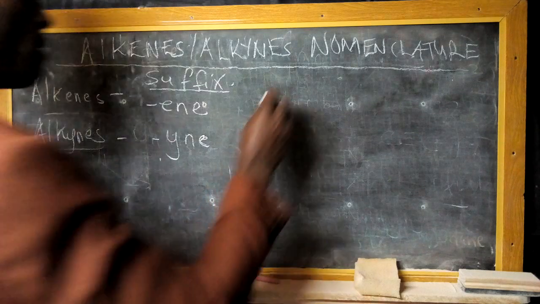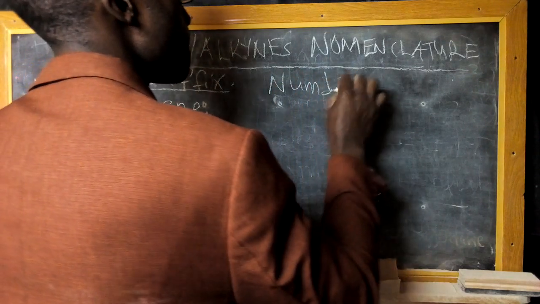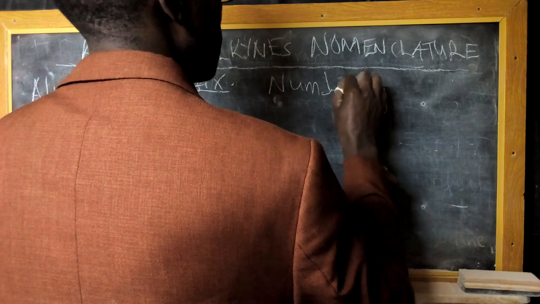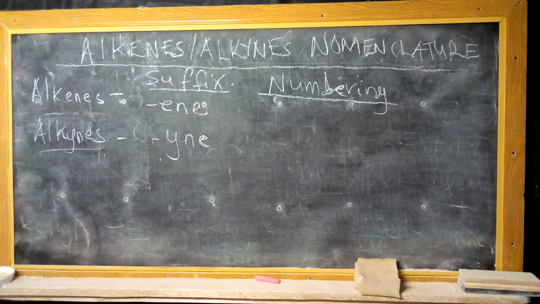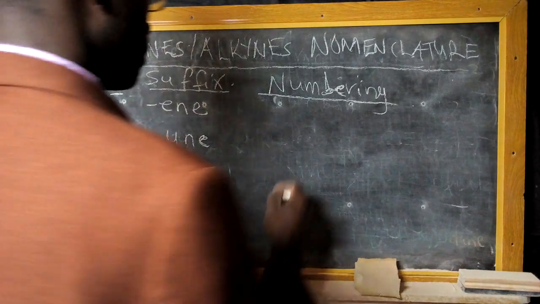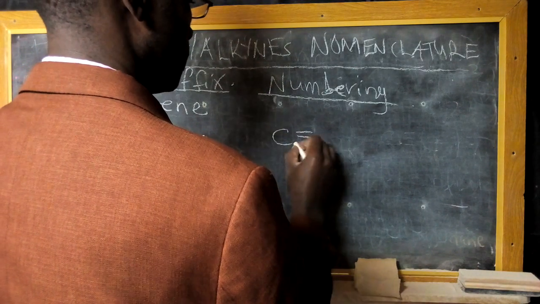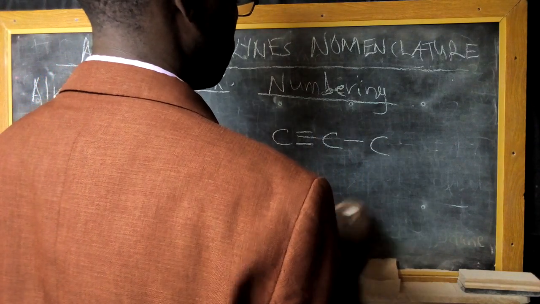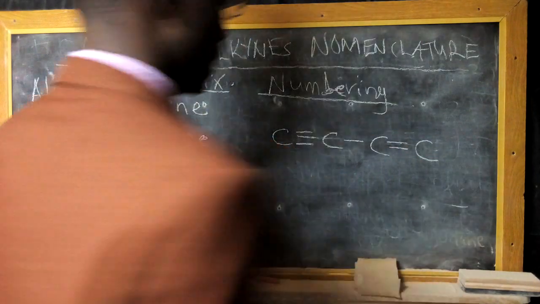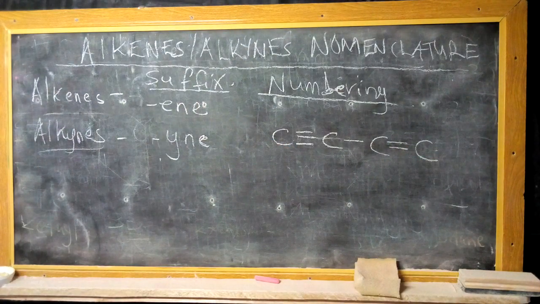Now the numbering for this particular compound begins at the end closer to the multiple bond, and then if a compound consists of maybe both double and triple bond, and maybe they are equidistant,